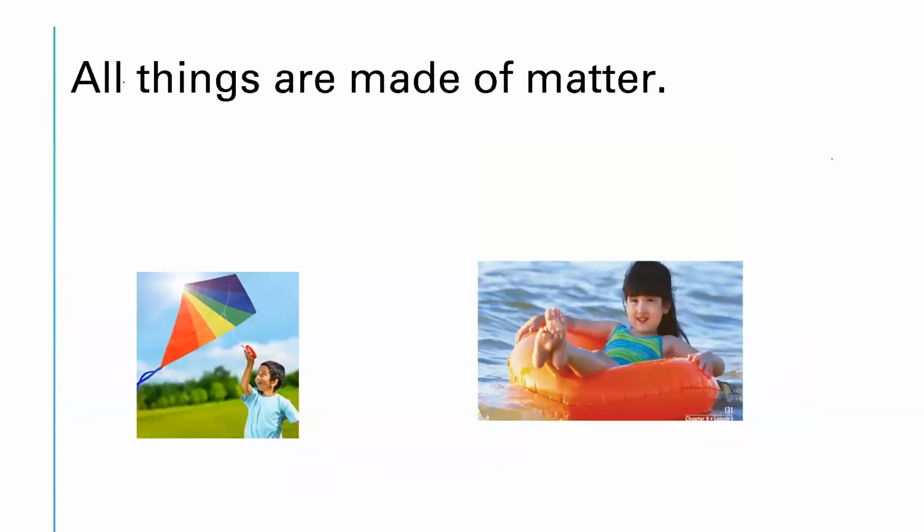But first, let's revise. All things around us are made of matter.